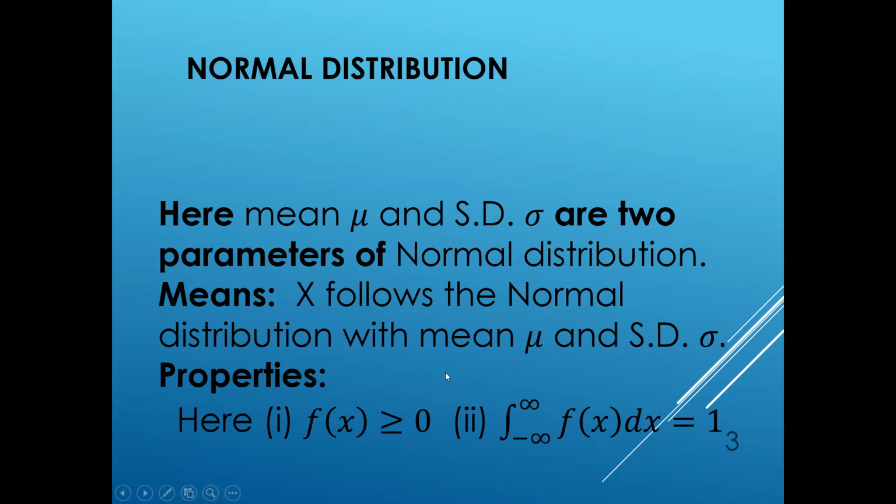It has some properties: f of x must be greater than or equal to 0, and the integration of f of x with limits minus infinity to plus infinity is always equal to 1.